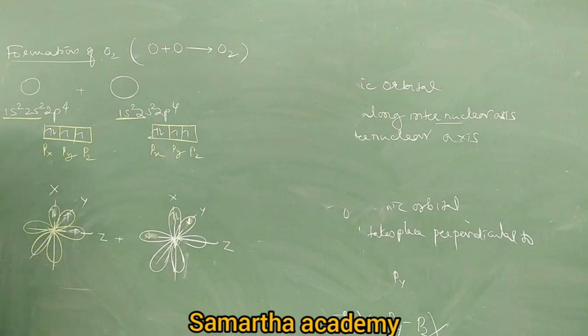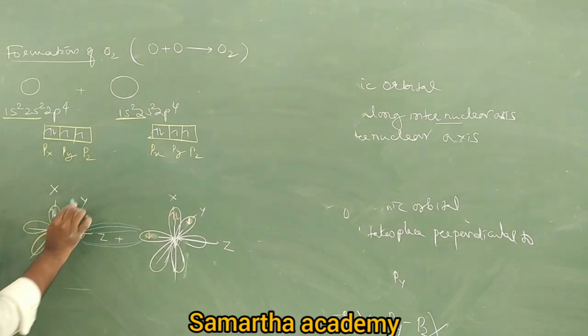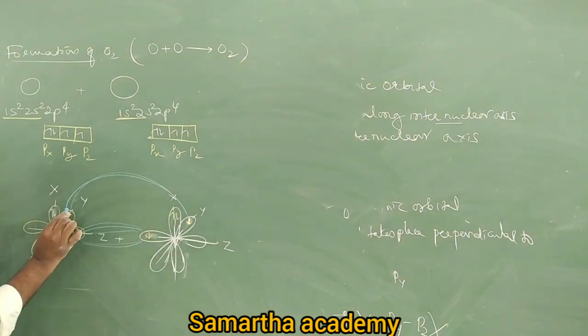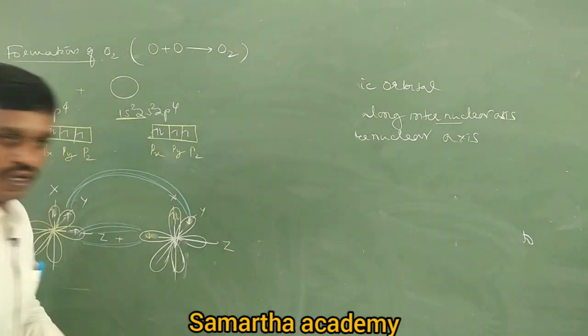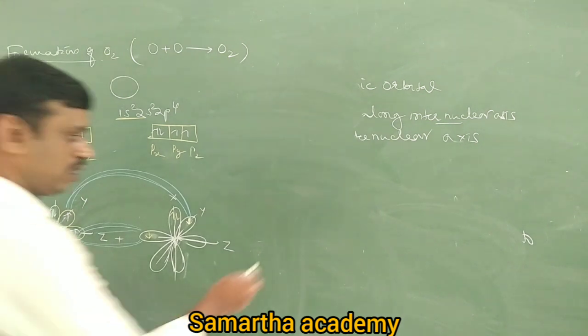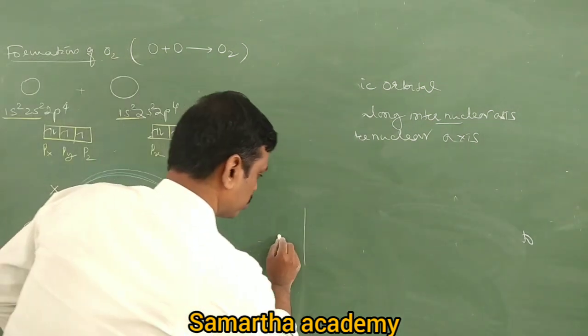Come on, tell me. First, which overlap? First, pz overlaps or not? After overlapping pz, which overlaps now? py of one atom, py of another atom. So therefore, we can draw the oxygen molecule structure like this.